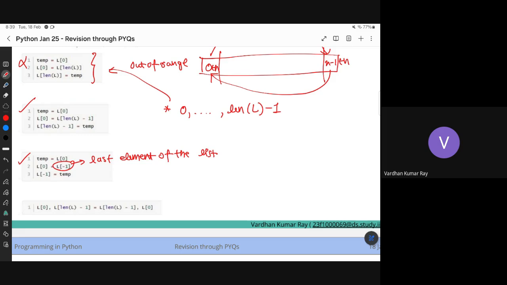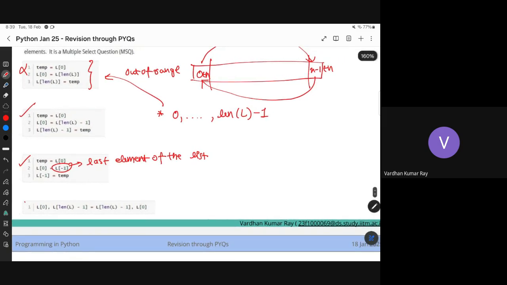Right. So, what about the D option? This is a very nice part. Try to think. If you can't think, you can just run it and tell me if it is working or not. So, B and C options are absolutely right. We just need to see whether the D option works or not.